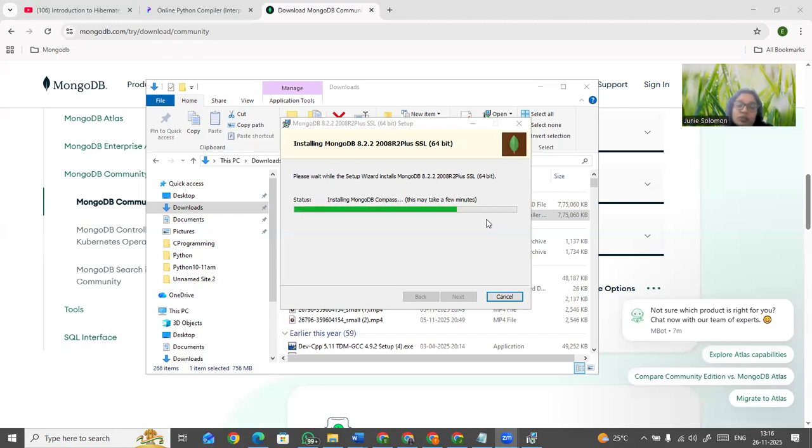You wait patiently. It's getting installed. Patience is very much important over here. And during installation time, don't interact with anything here and there, because during installation you have to leave it like that.